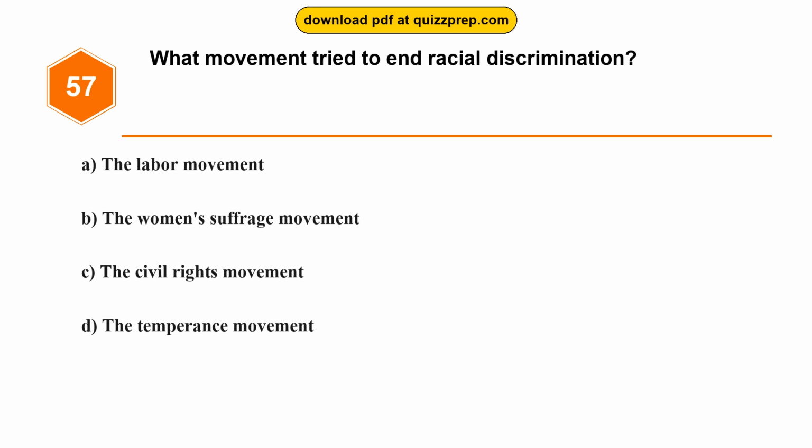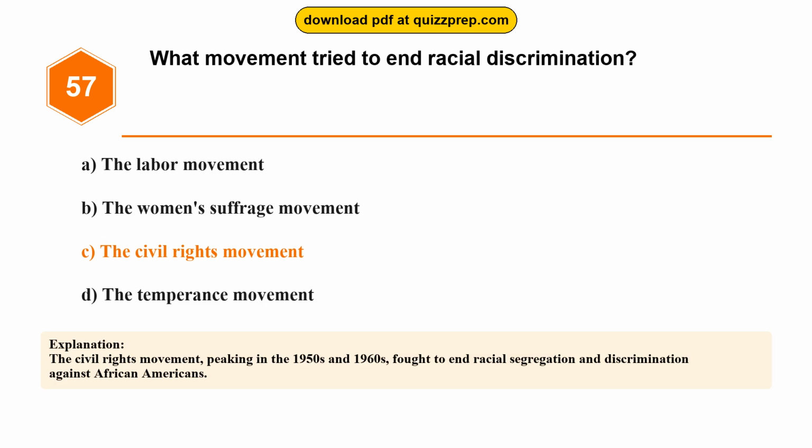Question 57. What movement tried to end racial discrimination? Option A, the labor movement. Option B, the women's suffrage movement. Option C, the civil rights movement. Option D, the temperance movement. The correct answer is option C, the civil rights movement. The civil rights movement, peaking in the 1950s and 1960s, fought to end racial segregation and discrimination against African Americans.